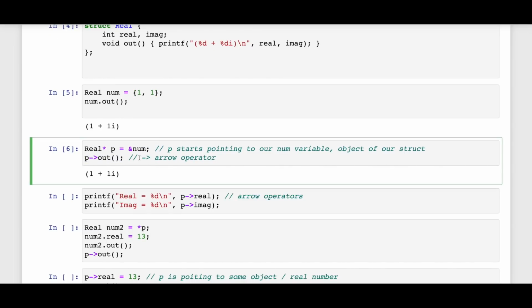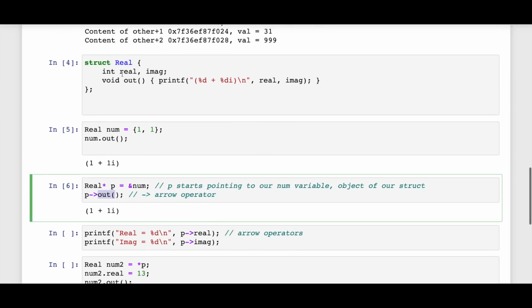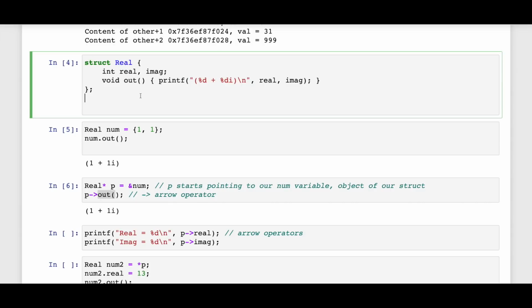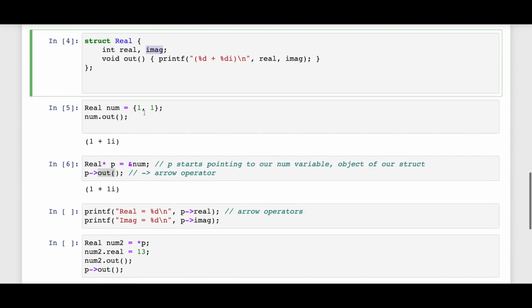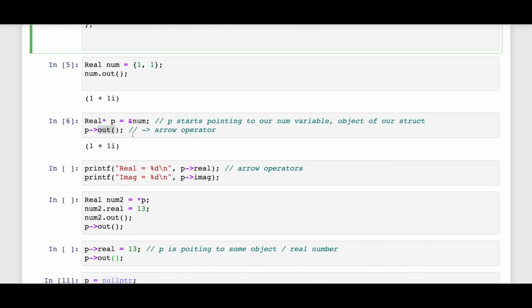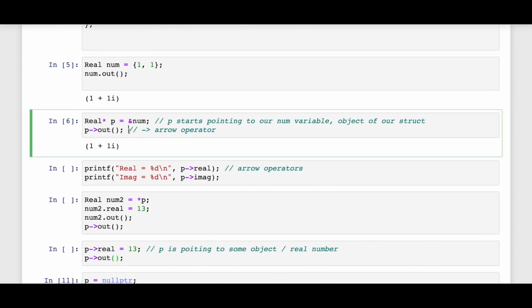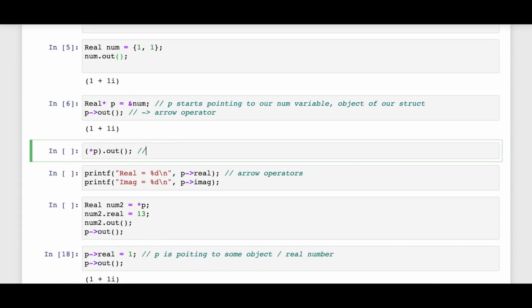So you can see that we are using the arrow operator to access the out function which is present in our structure. Similarly, we can use the arrow operator to access the real and imag parts, but there is another way as well. You can use the same dereferencing, which will give you the whole object of type real, and you can simply do a dot on that, like num.out we are doing. Let me show it by an example. Over here, I am using the dereferencing way, and let me just make sure the spelling is correct.